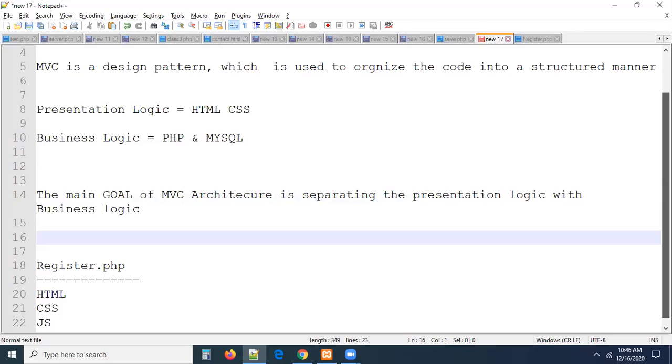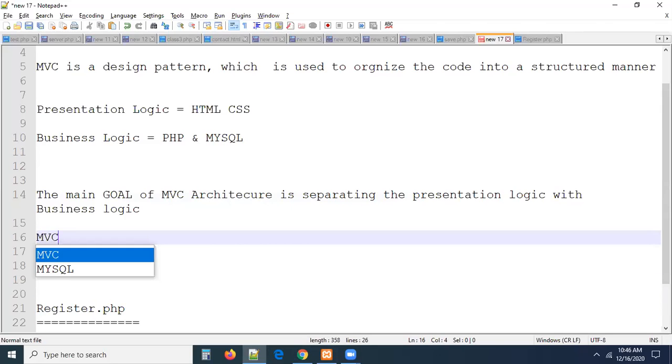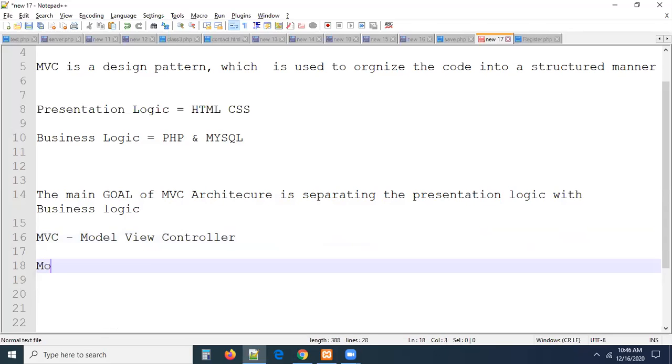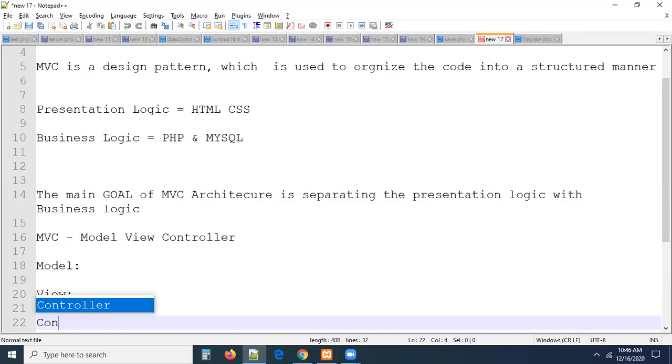The main goal of MVC is to separate the presentation logic from the business logic. What exactly is MVC here? How can we separate? That's why the name itself is MVC. It is nothing but the standards for model, view, and controller. What is a controller? What is a model? What is a view? Now we have to answer this, guys, right? So this is going to be a model. This is going to be a view. And what is a controller? These are all the things we have to know about it, guys.